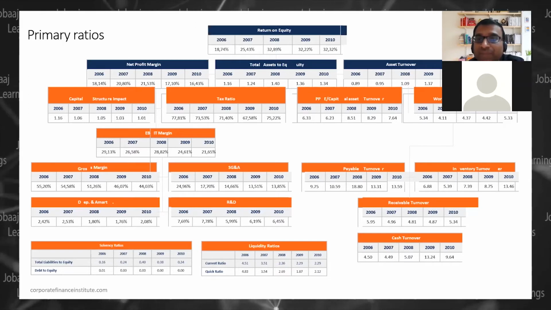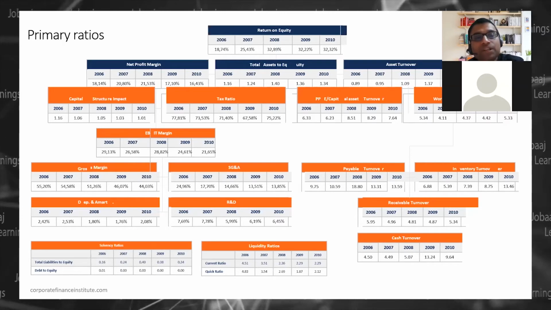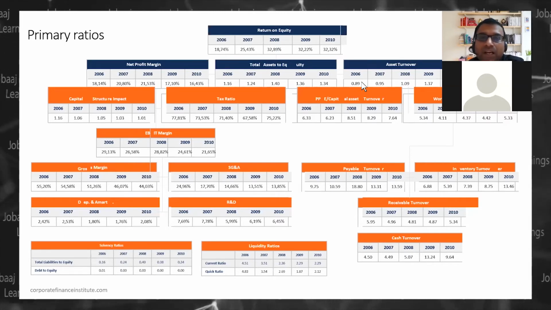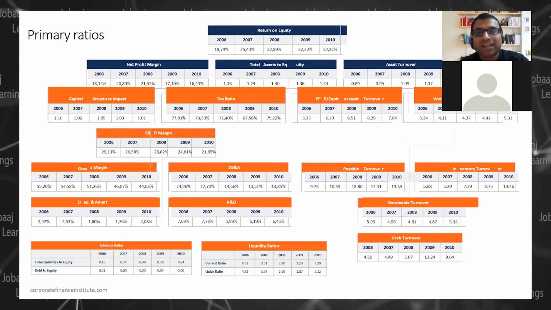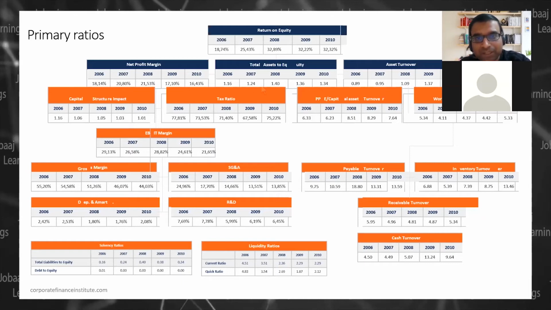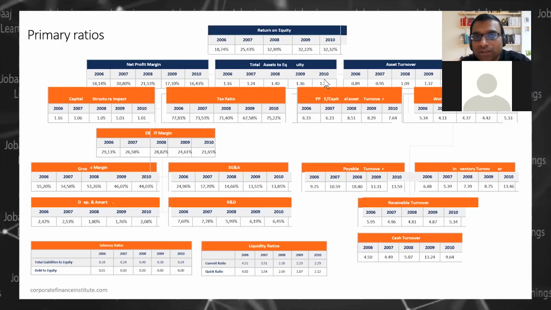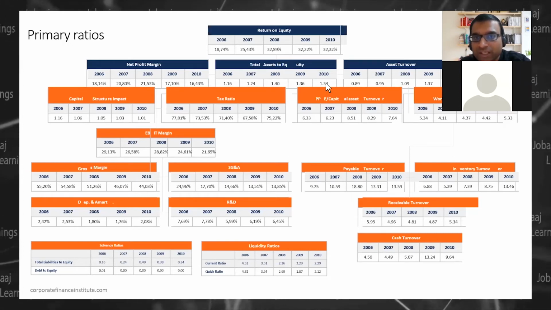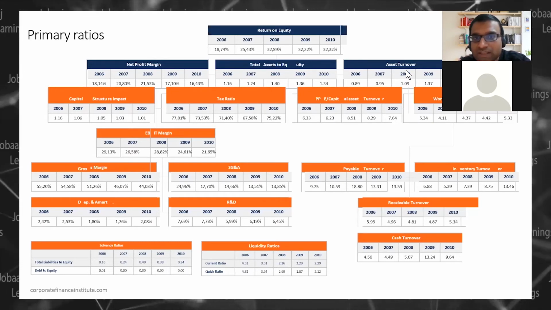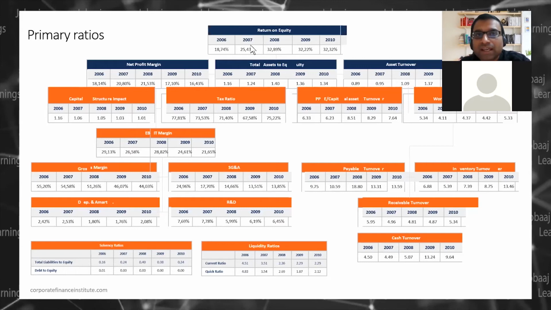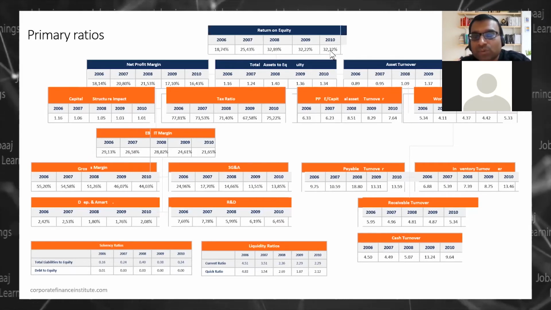What does this ratio say? Technically, your scale of operation has increased, but per 100 rupees of sales, you earned a lesser net profit for your company. And the asset to equity ratio has also increased. In this current situation, these two things play an important role in what is contributing to this return on equity.